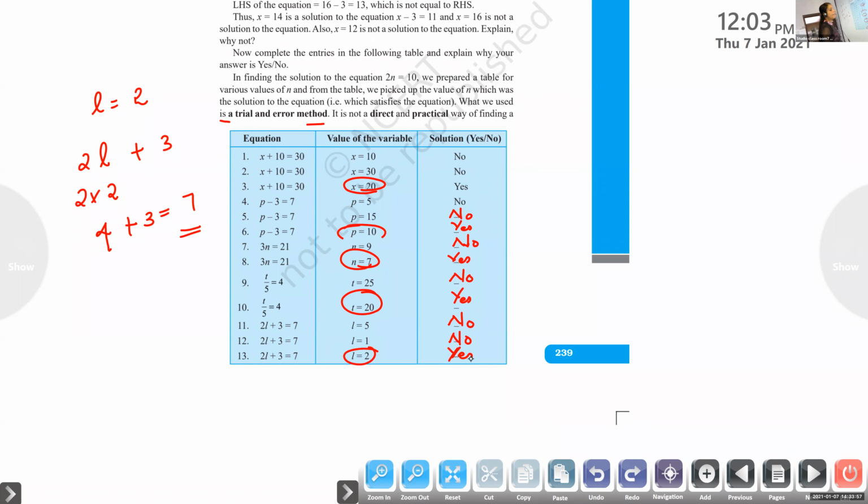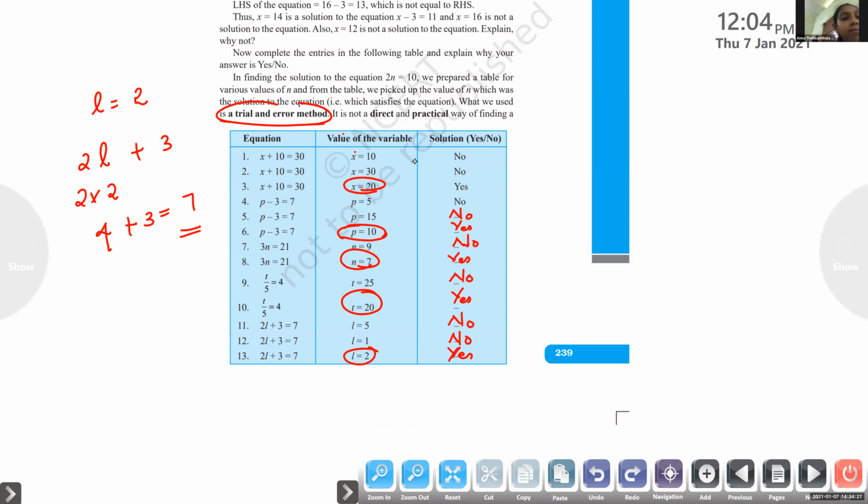What we did? We tried and found out the answer. What is the meaning of trial and error method? We tried many values and we found out the errors in it. Errors, mistakes. Clear? And we found the correct value. It is known as trial and error method. Clear, children? Yes, ma'am.